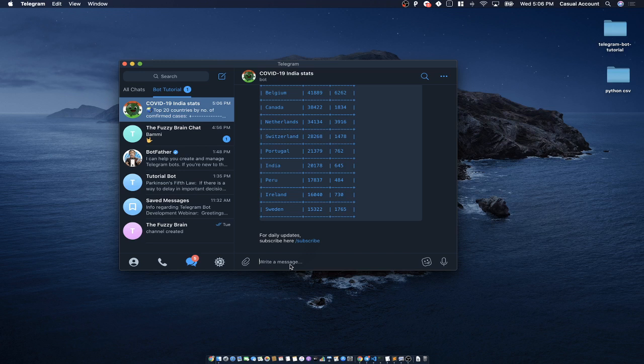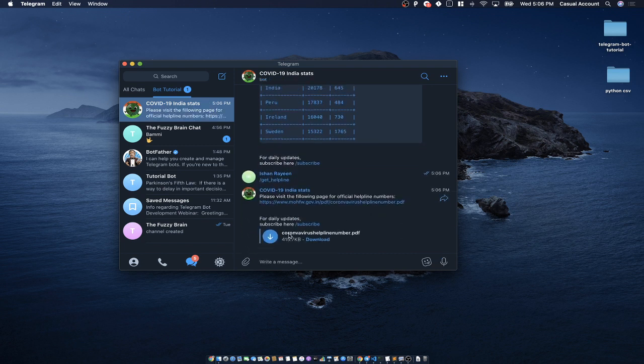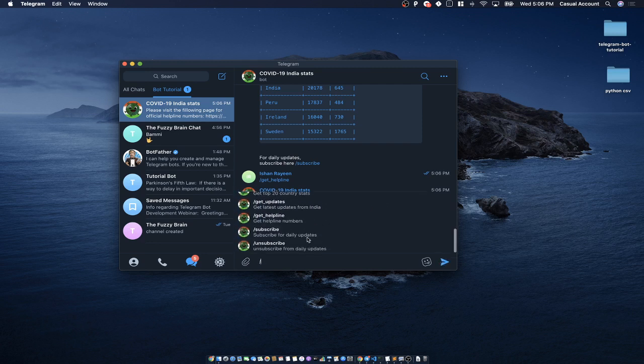So yeah, moving forward, there are some more functionality which I have built in. For example, if you want to get all the helpline numbers, you can send the helpline command, and this is a PDF which contains all the numbers of each and every state.